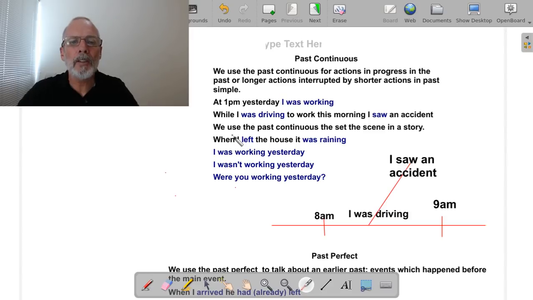So remember, the past continuous is formed with the subject, the past form of the verb be, was or were, then the verb with ing. And the negative, so if it's a you, we need to say you were working. And if it's a he, we say he was. Only two forms of the verb be in the past, was and were. And the negative is formed with wasn't or weren't, plus a verb with ing.